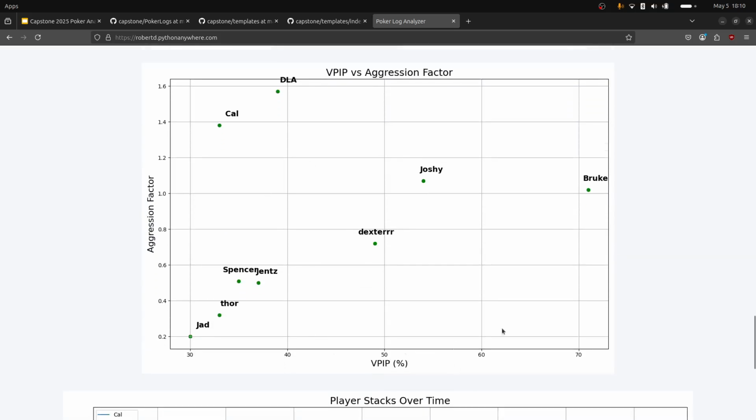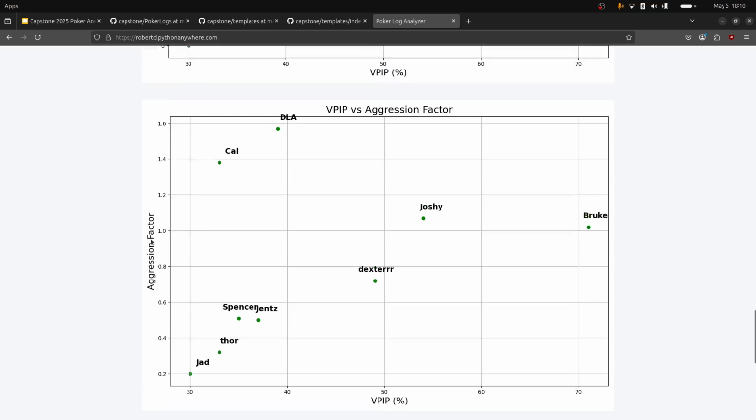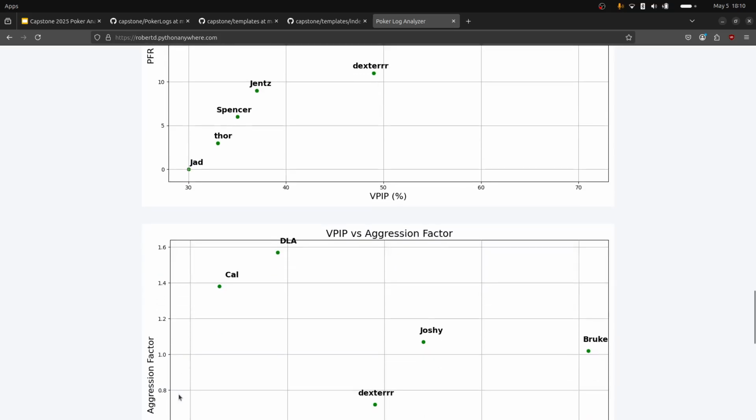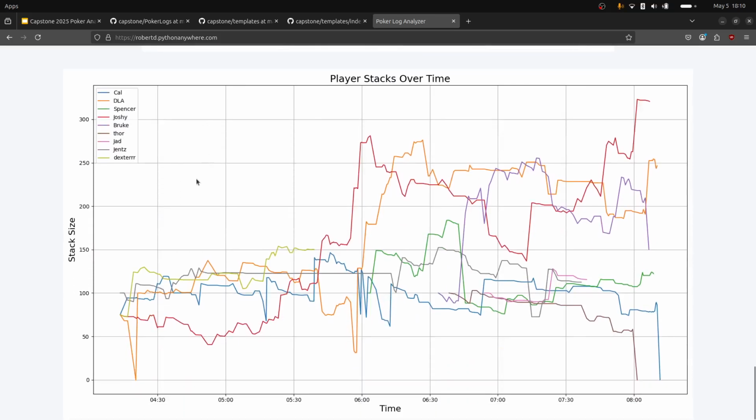This one is still VPIP along the bottom, but it's aggression factor on the y-axis. So again, being higher means you're more aggressive. So these are actually very similar charts, just a slightly different statistic. And then finally, we have this chart that shows the amount of money, or the stacks, of each player over